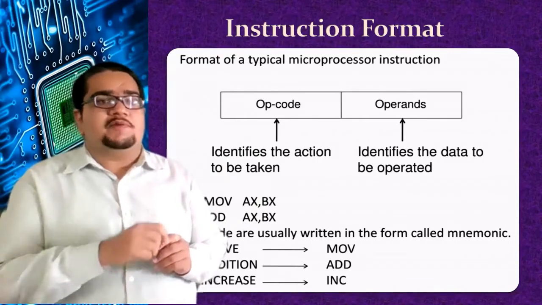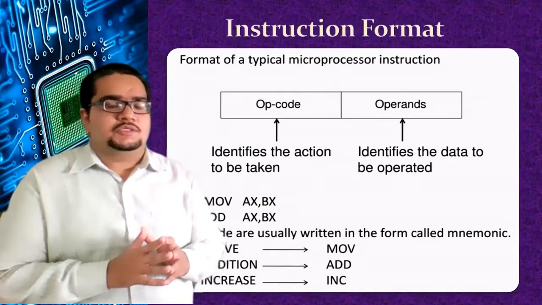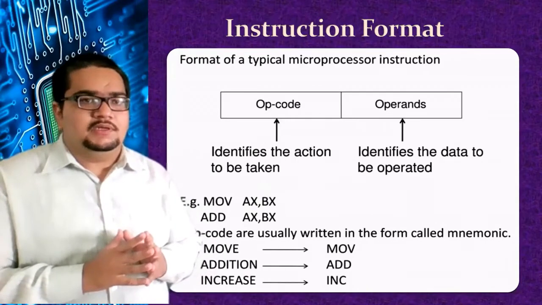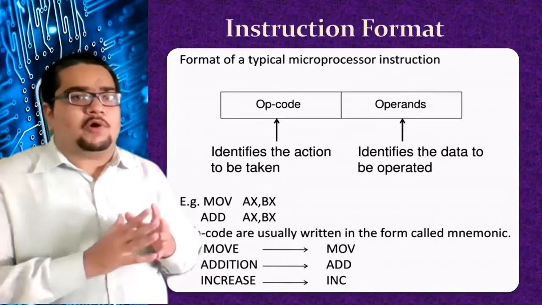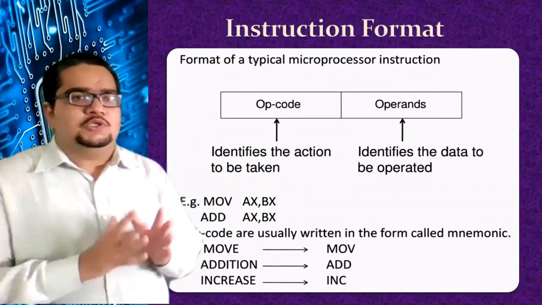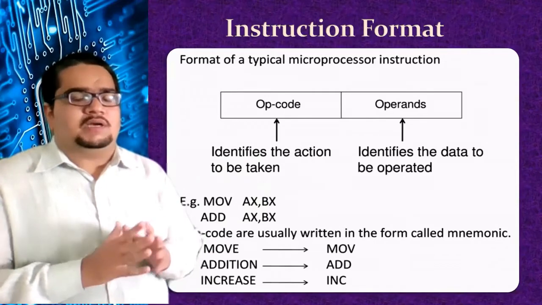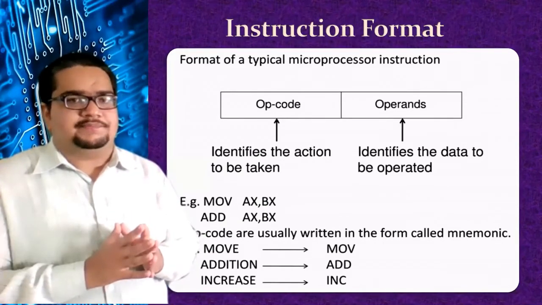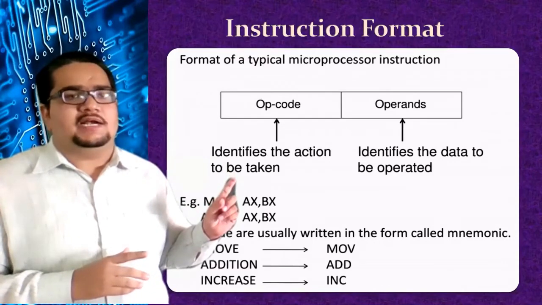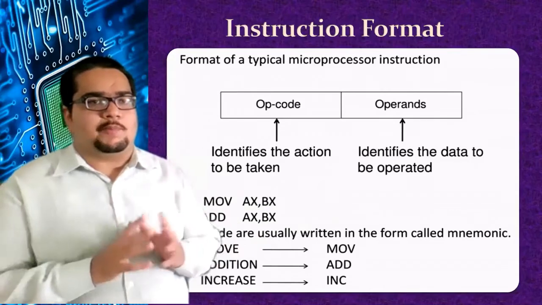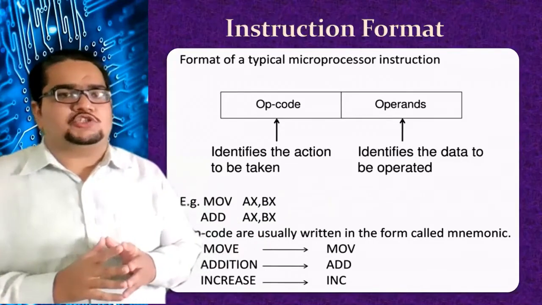The operation will always be followed by operands. You are telling the operation to be performed, but upon what does it have to be performed? It has to be performed upon operands. Suppose I am telling you to add two numbers. ADD is the operation, but what numbers it has to add, those numbers are called the operands. So opcode identifies the action to be taken, and operands identify the data to be operated upon.